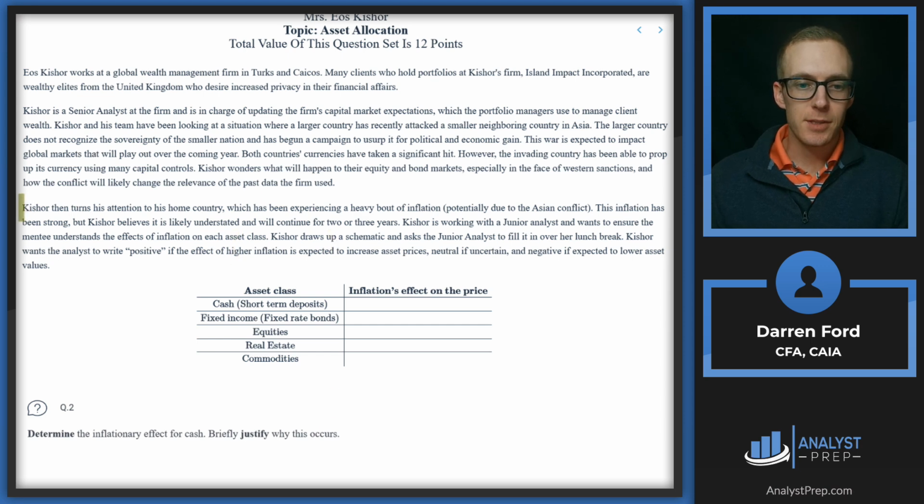So we've got where we read to here. Kishor then turns his attention to his own country, which has been experiencing a heavy bout of inflation, potentially due to the Asian conflict. The inflation has been strong, but Kishor believes it is likely understated and will continue for 2 or 3 years. Kishor is working with a junior analyst and wants to ensure the mentee understands the effects of inflation on each asset class. Kishor draws up a schematic and asks the junior analyst to fill it in over her lunch break.